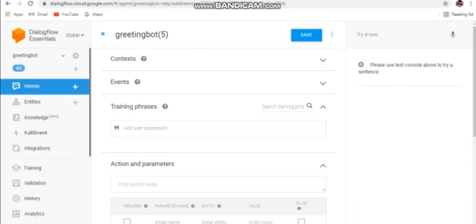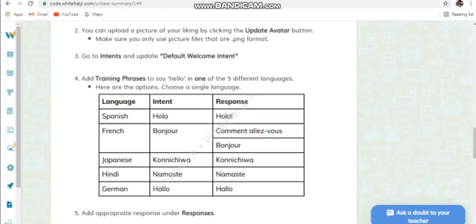Let me show you first what training phrases we will add to say hi in 5 different languages. See, here: hola, bonjour, konnichiwa, namaste, hello. And the responses are hola, comment, konnichiwa, namaste and hello. We will put the intent in the training phrases and the response in the response. These are the questions and the answers. So let me put them.